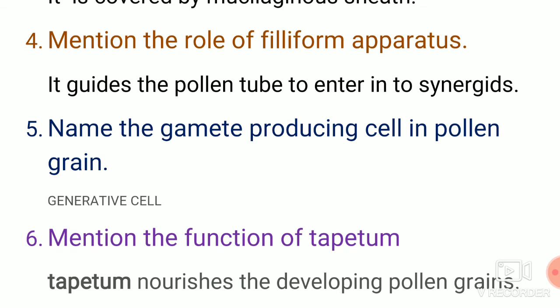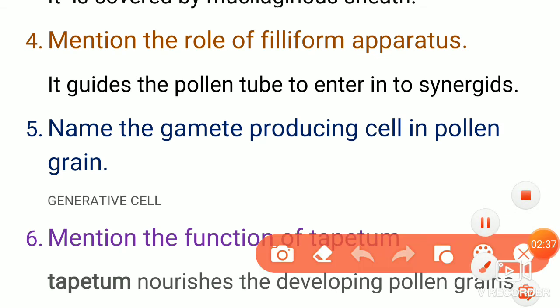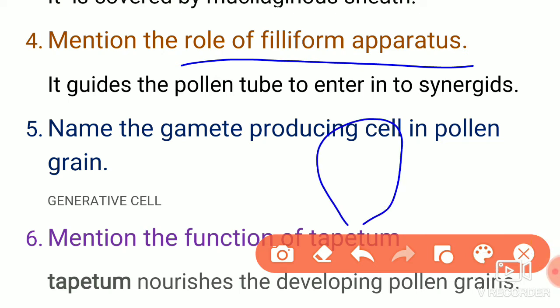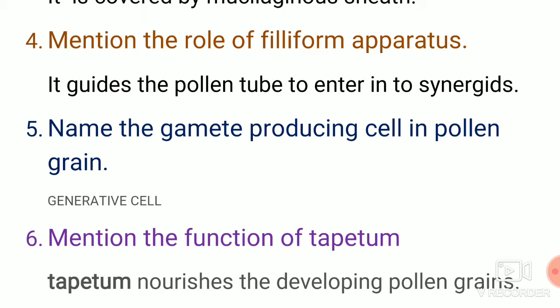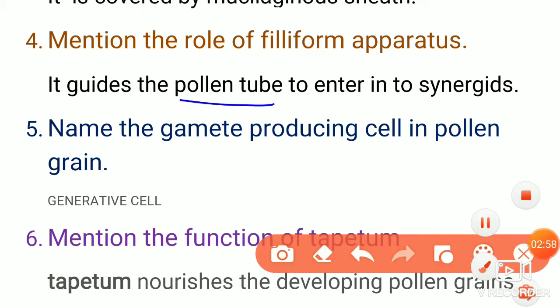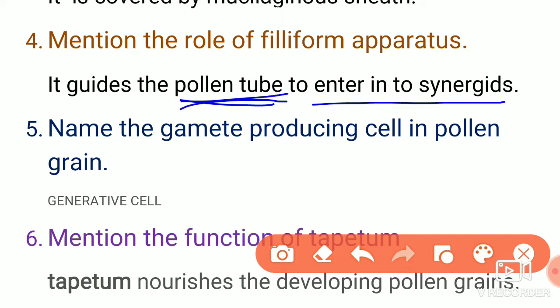Then the next question: mention the role of filiform apparatus. The filiform apparatus is present in the egg apparatus. What is its function? The filiform apparatus will guide the pollen tube to enter into the synergids. It will show the way to the pollen tube to enter into the synergids.